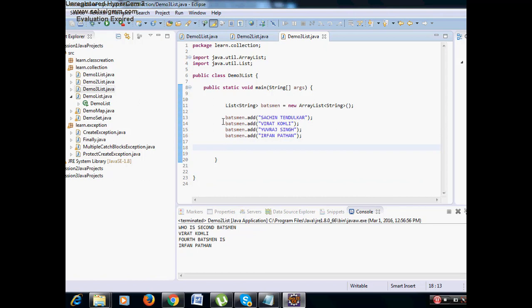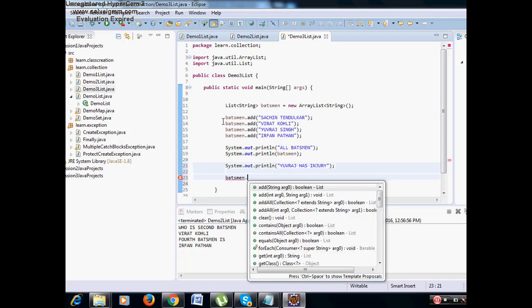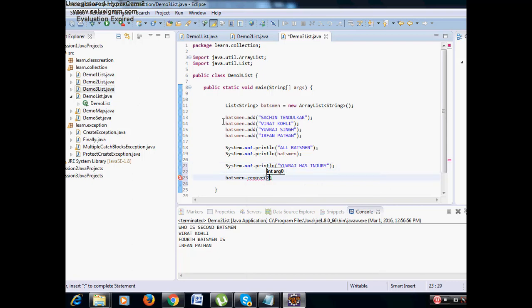So what I'll do is sys out all batsmen. First let me print out all the batsmen in the squad. Then after that, sys out Yuvraj has injury. So I want to remove him. Therefore I will say batsman dot remove. Yuvraj is at position 3, but index starts in Java at 0, therefore remove of 2.